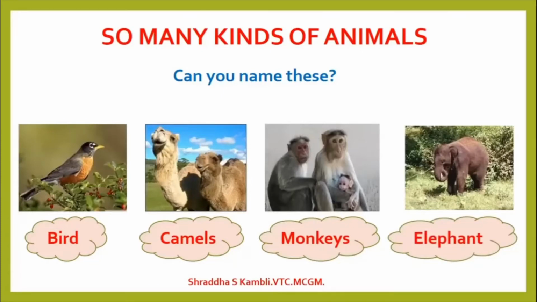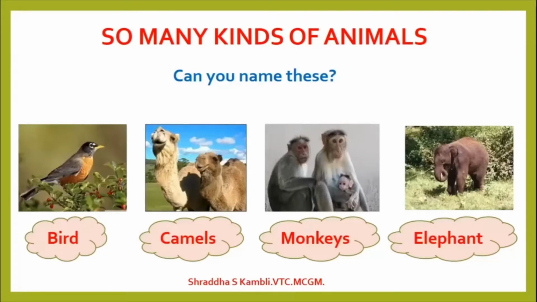Okay, so in this picture we saw a bird, we saw two camels, we saw a family of monkeys and an elephant. So you can see in these three slides that we saw so many kinds of animals. We saw a spider, peacock, we saw a bird, we saw camels, we saw monkeys. So these are all different kinds of animals.